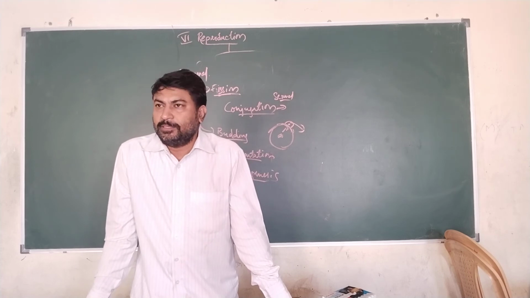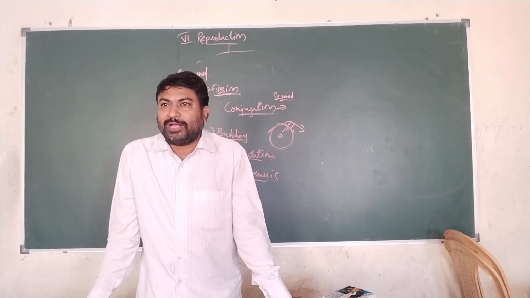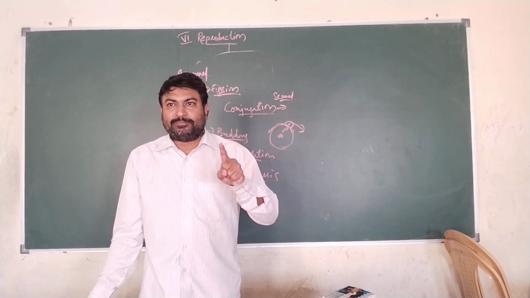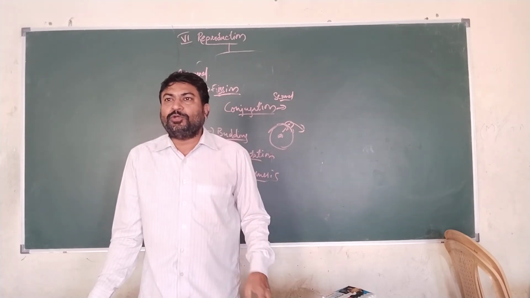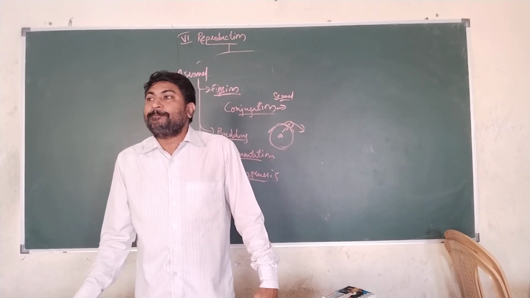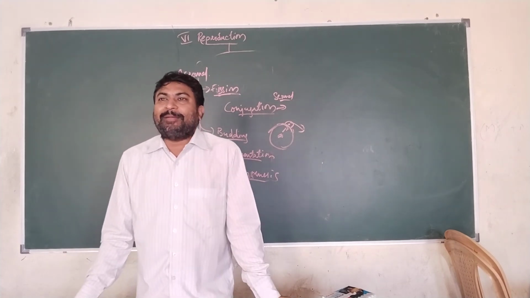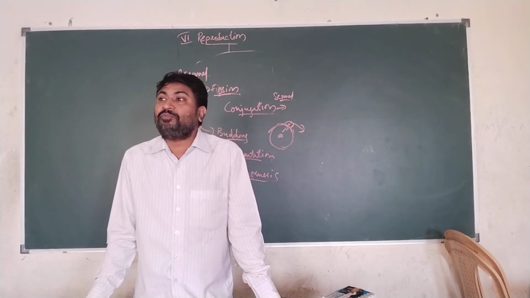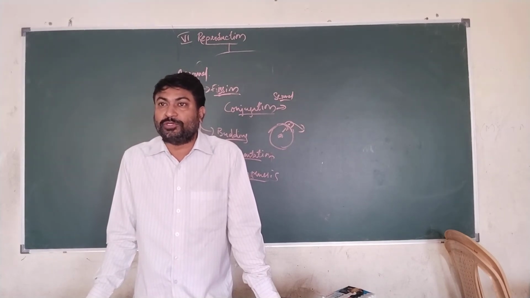Parthenogenesis is a type of asexual reproduction where a single animal, or a new generation, will be formed from the gametes. Gametes will be present, but they are not going to be fertilized. They are not going to be fused.